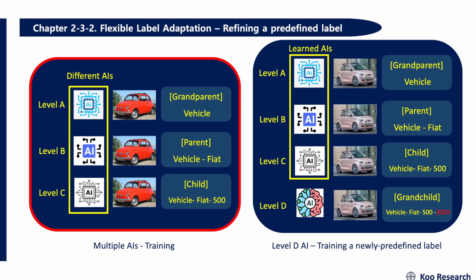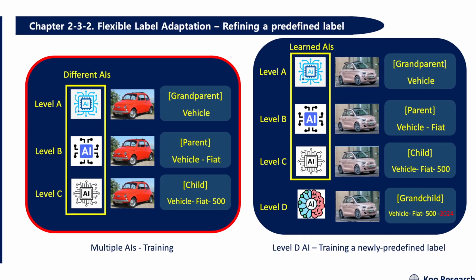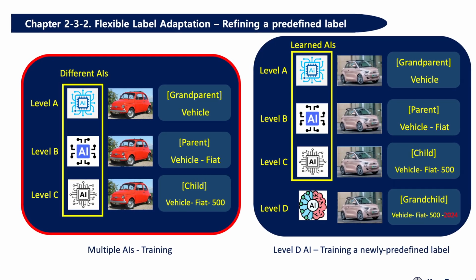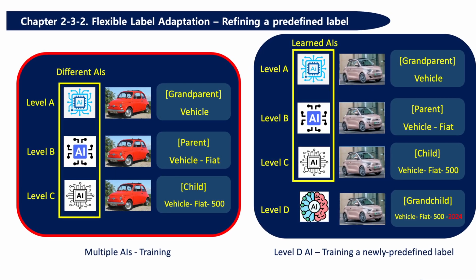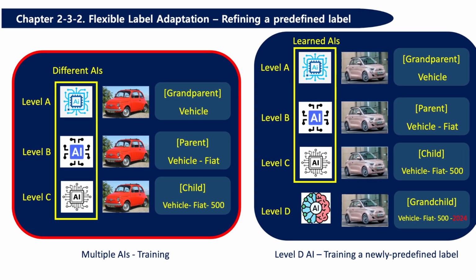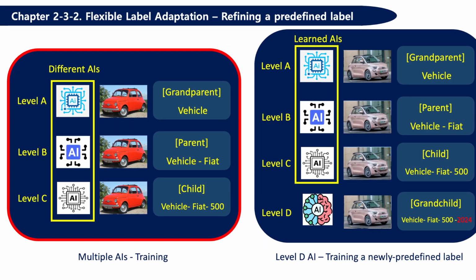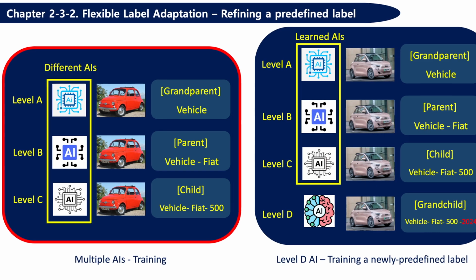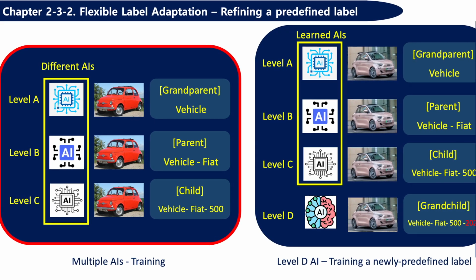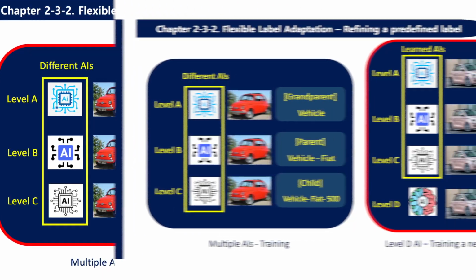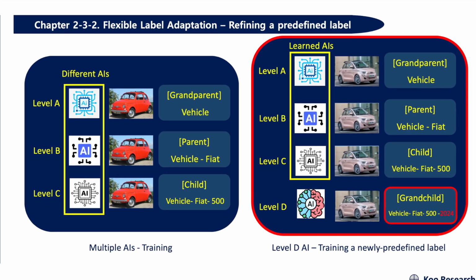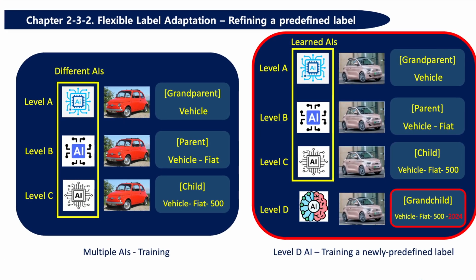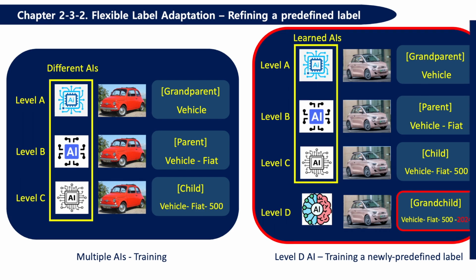For example, in the case of refining a predefined label, as depicted in this figure, the 3-level label system encompasses the recognition of vehicle Fiat 500. To delve deeper into specific details about the Fiat 500, AI level D can be introduced to handle vehicle model years as labels at that level.